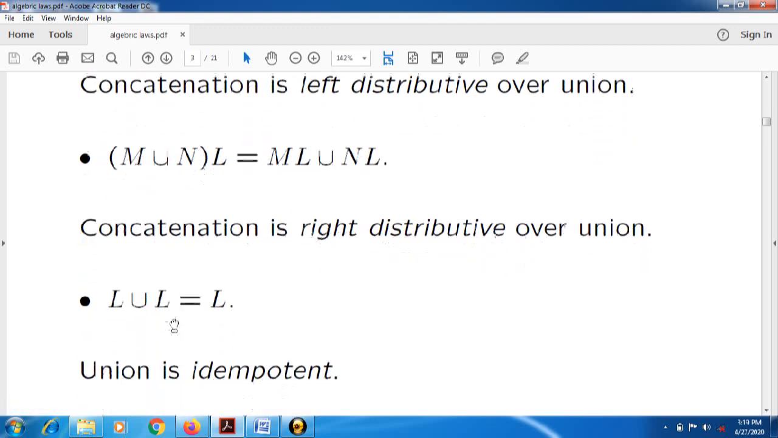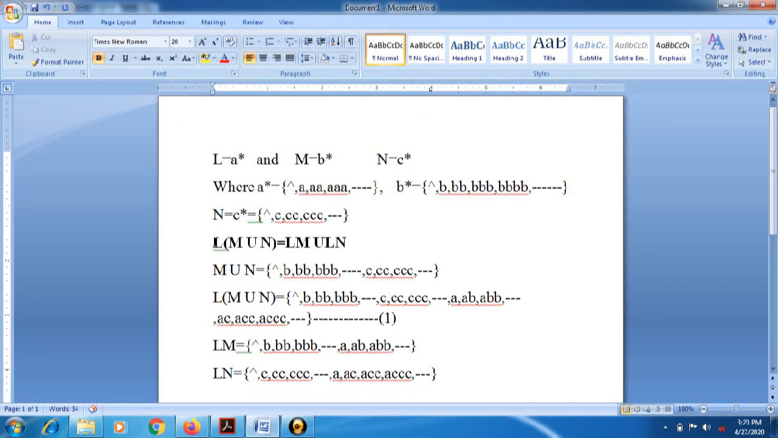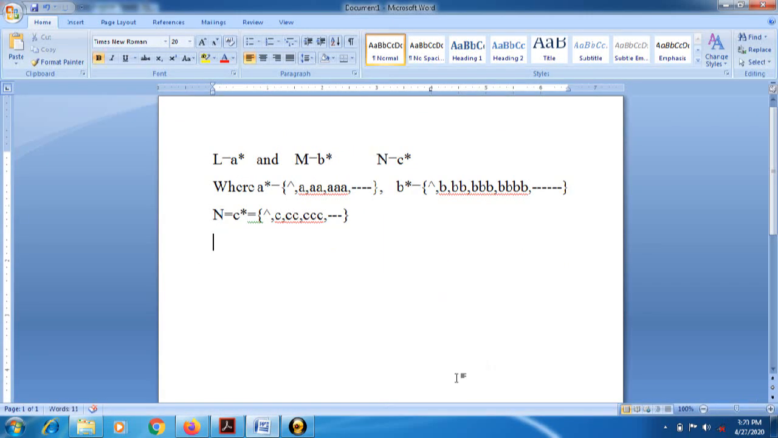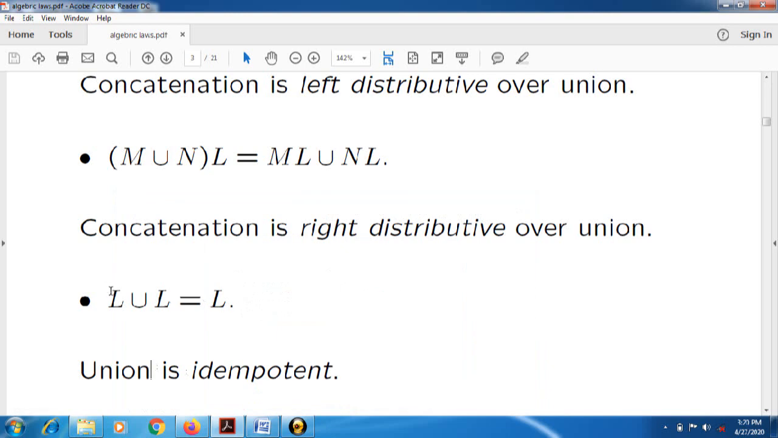Then next, L union L is L only, means union is idempotent. Now see how it is possible. Suppose we have taken union of the same set, then values are nothing but L contains null, then single A, double A, triple A, and so on. Now check whether this set and this set are the same or not. Yes, these two sets are the same. It means that union is idempotent.